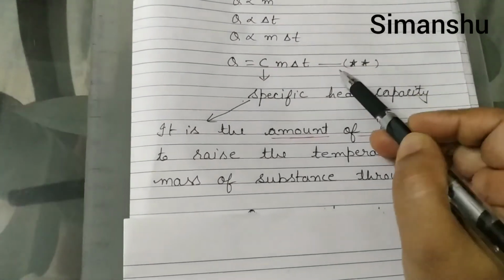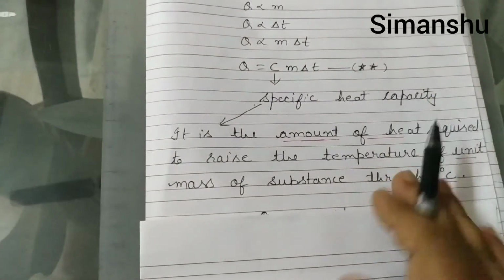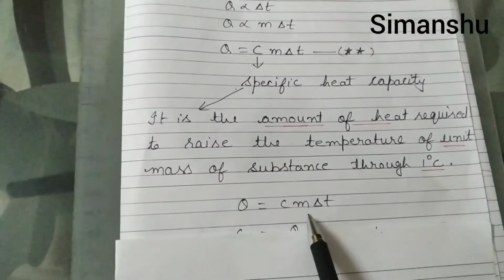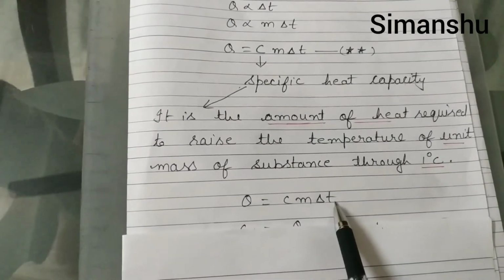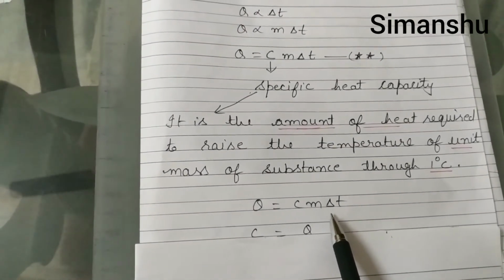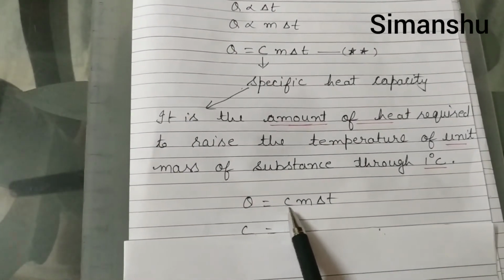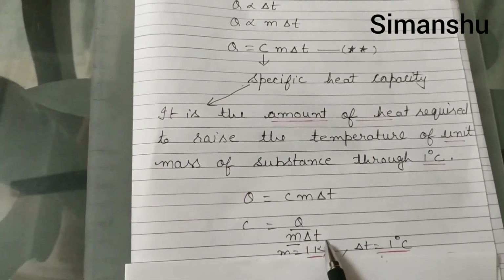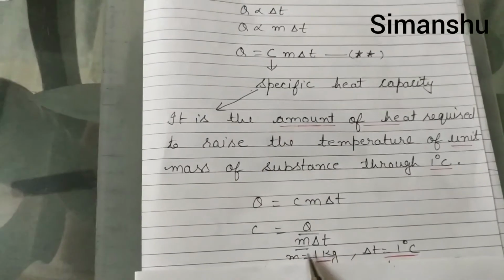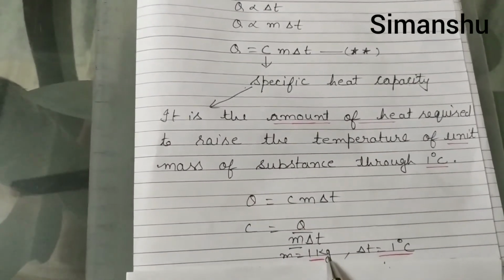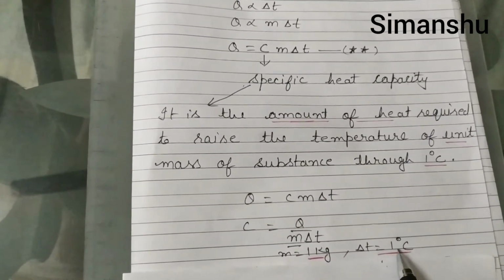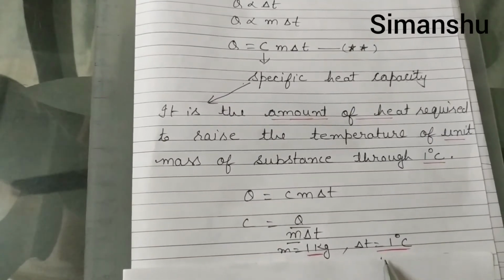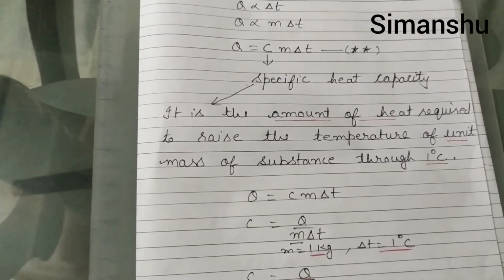From this double star equation, I am writing it again: Q is equal to C m delta T. So from here, if you want to calculate the value of C, it becomes equal to Q divided by m delta T. Now if we put mass equal to 1 kg and delta T equal to 1 degree Celsius, what will you get? C is equal to Q.